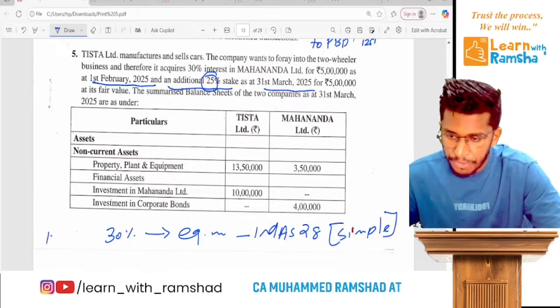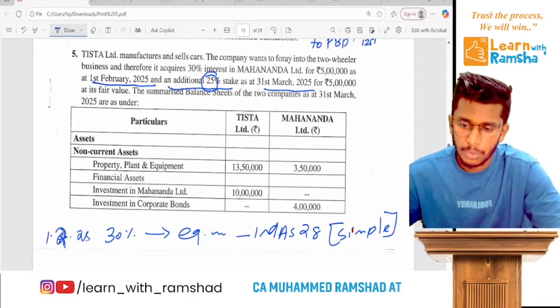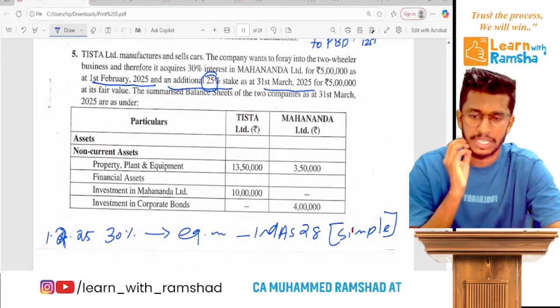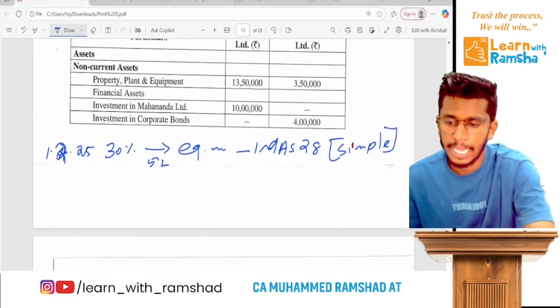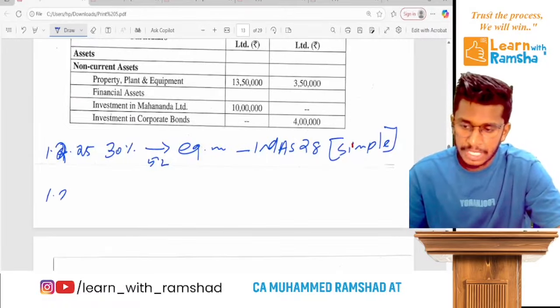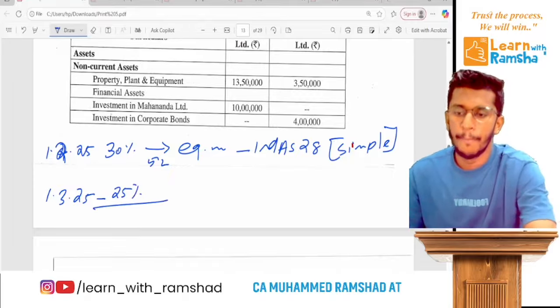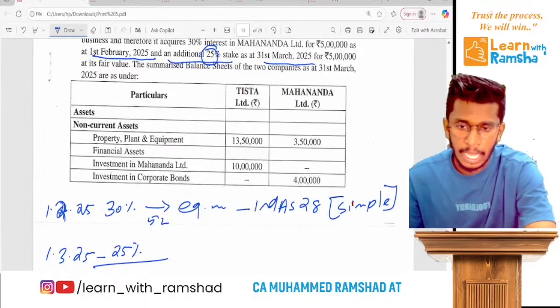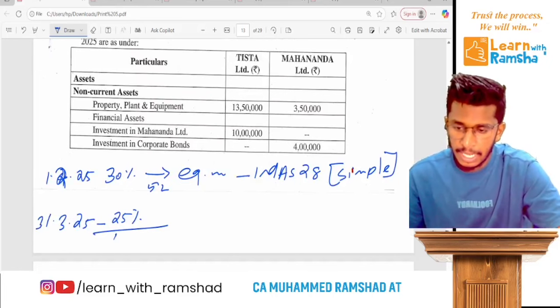So on 1st February 2025, they purchased a 30% stake for 5 lakh. But they again purchased another 25% on 1st March 25. So by 31st March they have 55% in total.